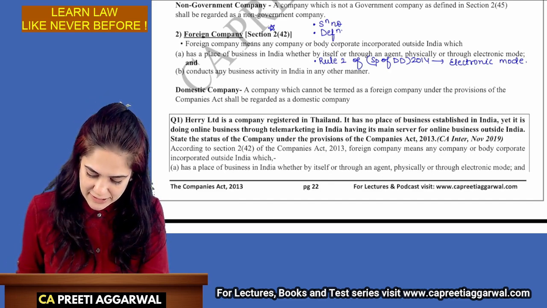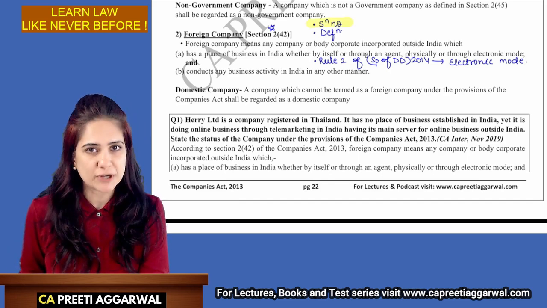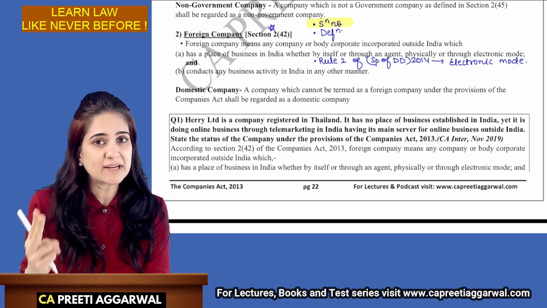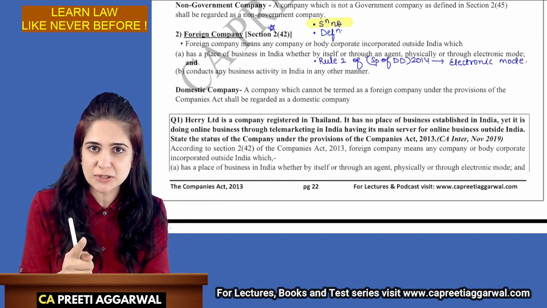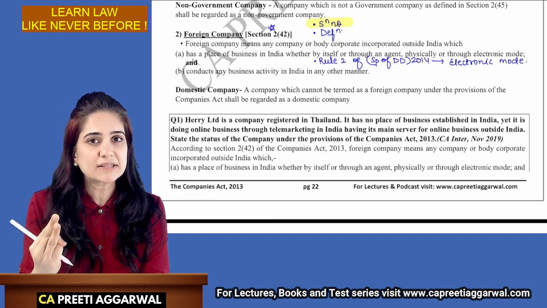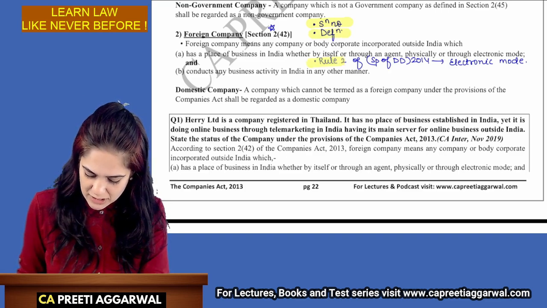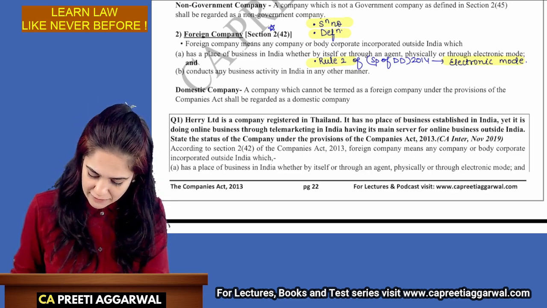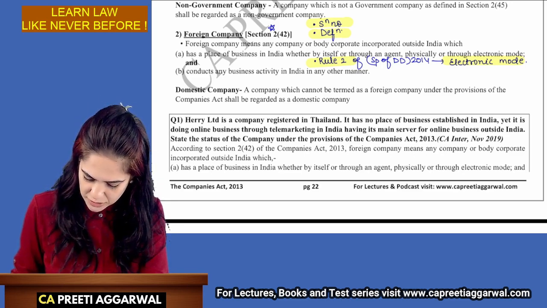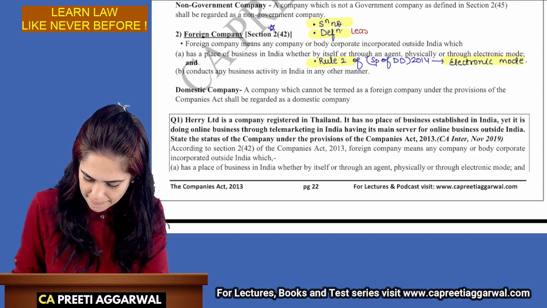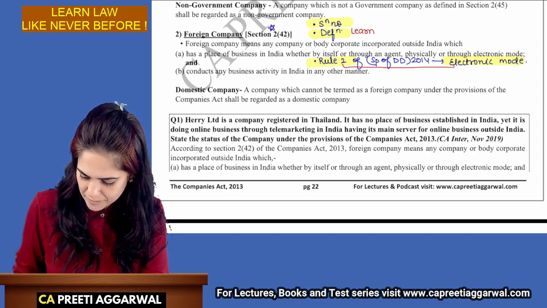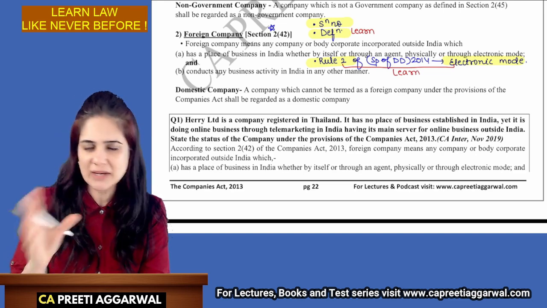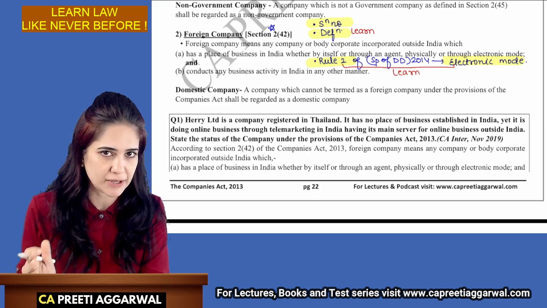One is section number, section 2 clause 42. Say it along with me. Section 2 clause 42. Second thing that you need to know is the definition. You have to learn it as it is. Third thing that you need to learn is what is included in electronic mode. This you will have to learn as it is. Here you please write down learn, because case-based questions are generally asked on this. The framing is case-based, but you're expected to write the theory.